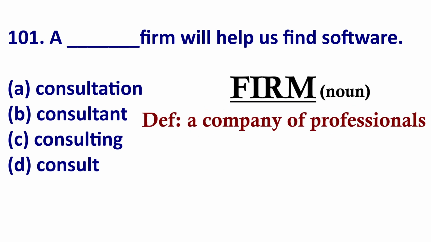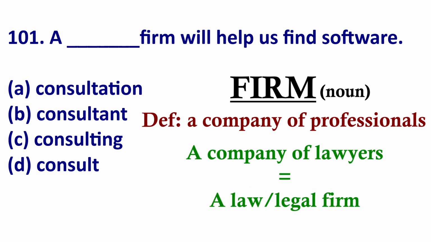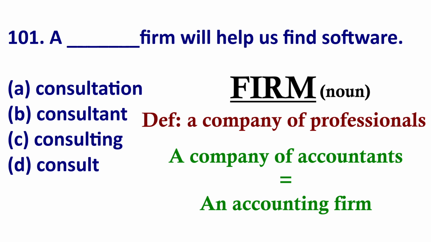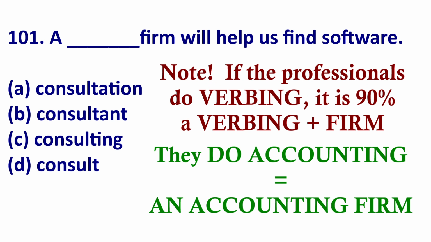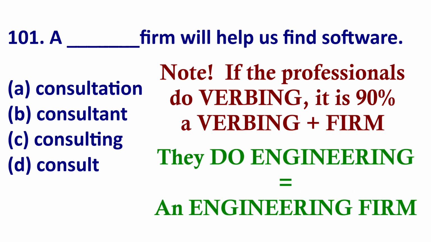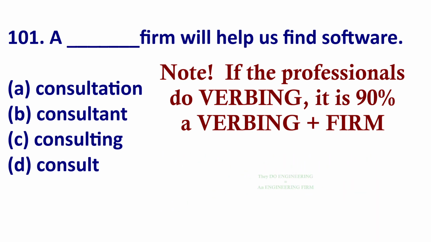First of all, a firm as a noun is a company of professionals. For example, if you have a company of lawyers, you have a law or legal firm. If you have a company of accountants, you have an accounting firm. If the professionals in the firm do verb-ing, you will choose an -ing word. For example, accountants do accounting. So you have an accounting firm. Engineers do engineering. So you have an engineering firm.